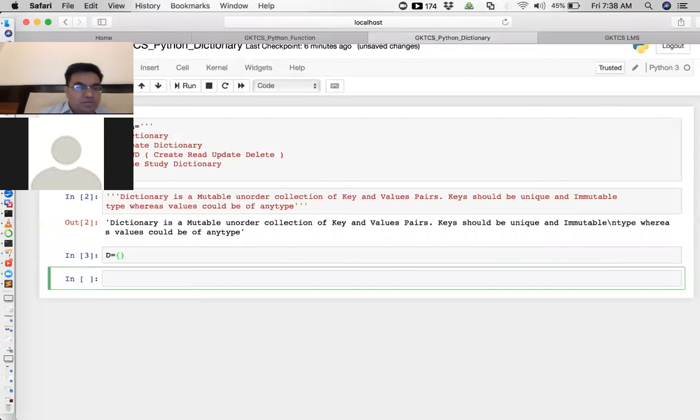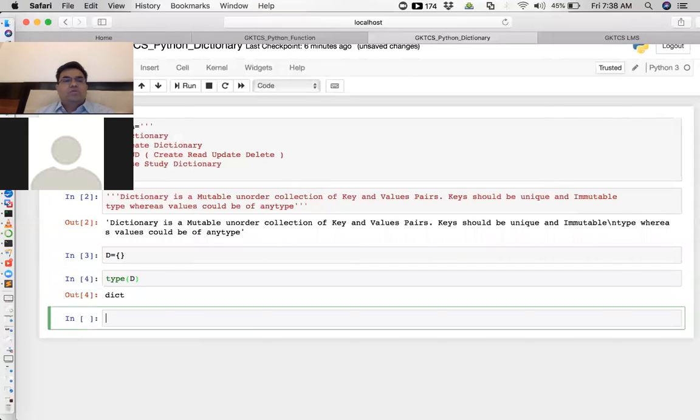This is not a tuple. If you say D is equal to curly braces and take the type of D, it says it is a dictionary. But when it is an ordinary bracket, it is a tuple. So this you have to differentiate.